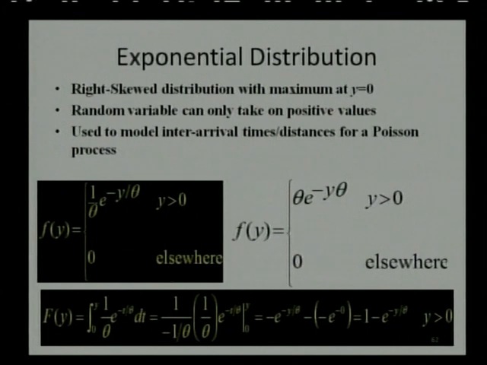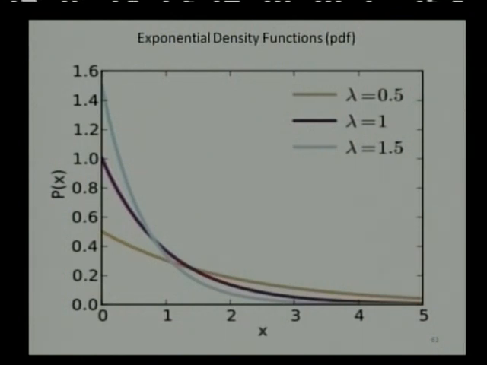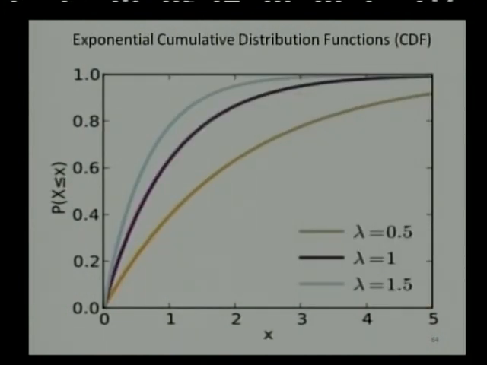You can see the distribution function also, and it is 1 minus e raised to minus y upon theta if the density is (1 upon theta) e raised to minus y upon theta, and the distribution function is 1 minus e raised to minus y theta if the density function is f(y) equal to theta e raised to minus y theta. You can see the graphs of the different exponential functions with different parametric values, and the cumulative distribution function of the exponential distribution with different parametric values is also shown graphically.